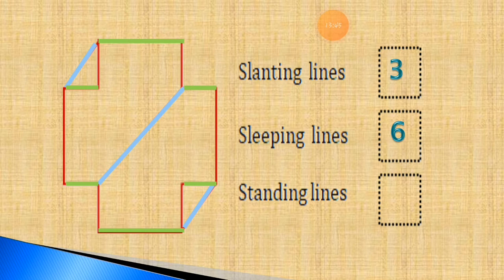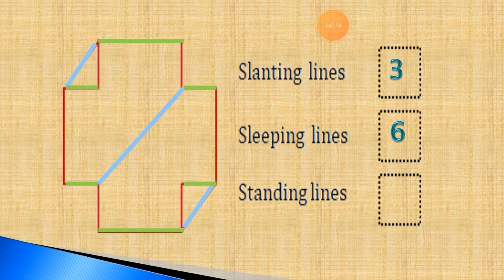But therefore we are going to overwrite all the standing lines. So we can easily find out how many standing lines are there. What we have to find out is how many standing lines are there.